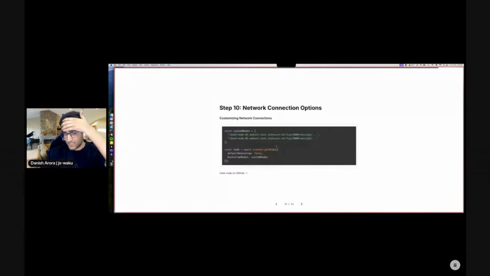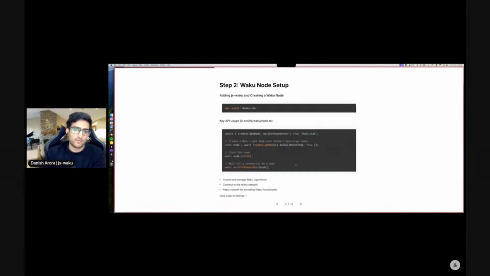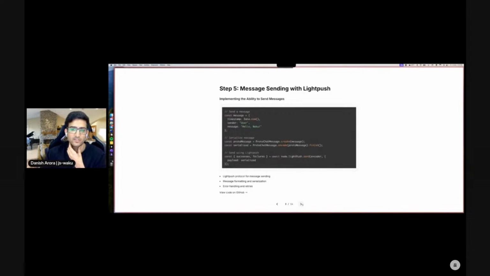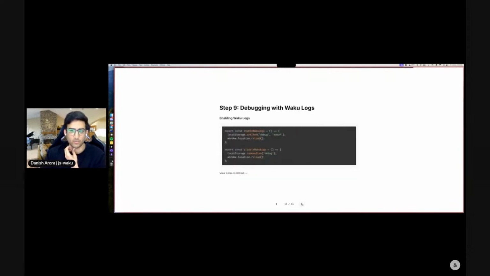And there's something we briefly touched upon, I think in the first or second step: you're probably initializing Waku with the default bootstrap field. This refers to the fleet of nodes that we as an organization or maybe independent contributors have initialized. And the idea is your JS Waku node needs at least one node to start finding more peers. And if you do want to run your own node and not rely on the bootstrap fleet,